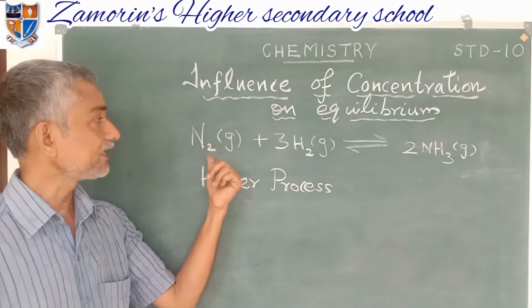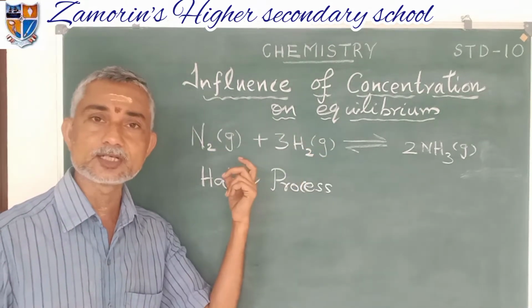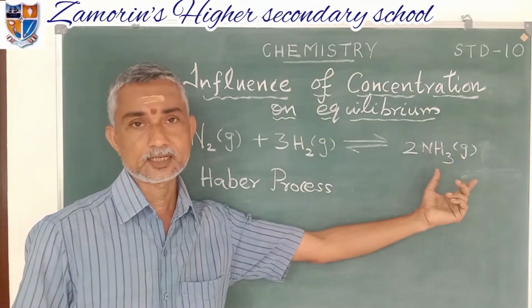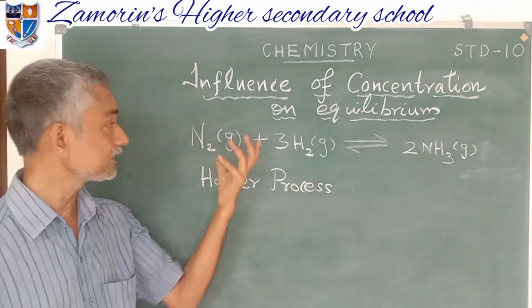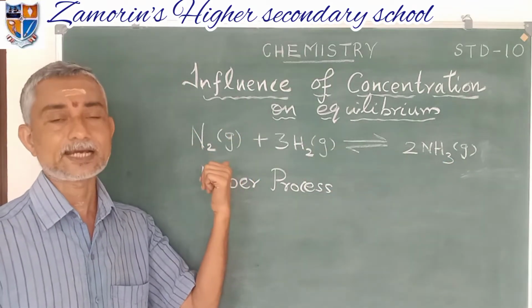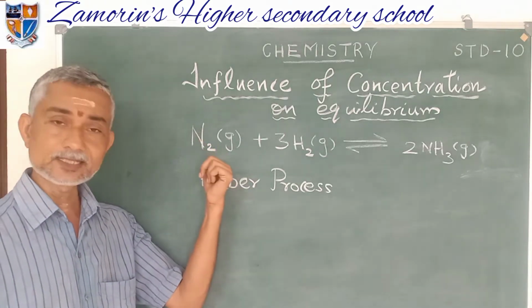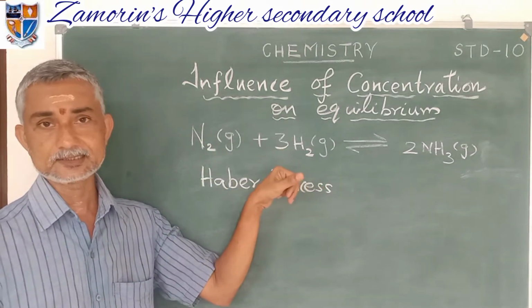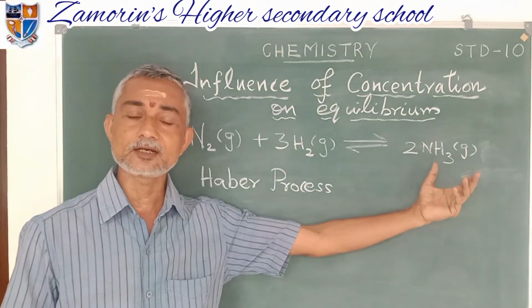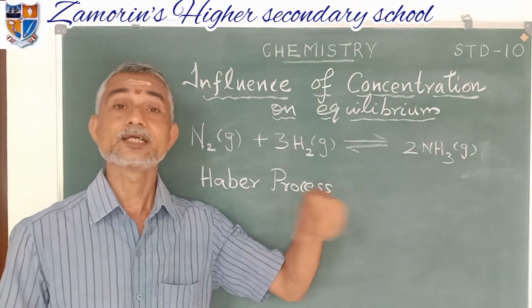So when nitrogen and hydrogen combine together forming ammonia, if we increase one of the reactants, what will happen? If we increase either nitrogen or hydrogen, the production of ammonia will increase, or we will get more